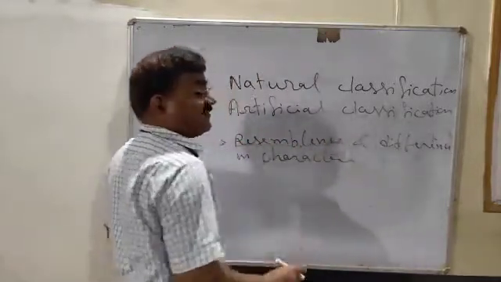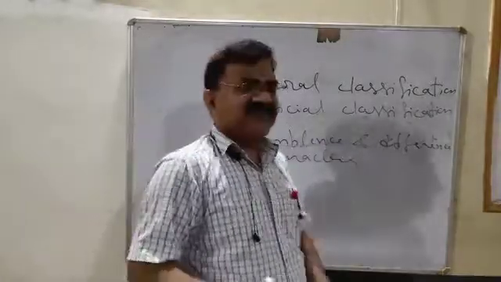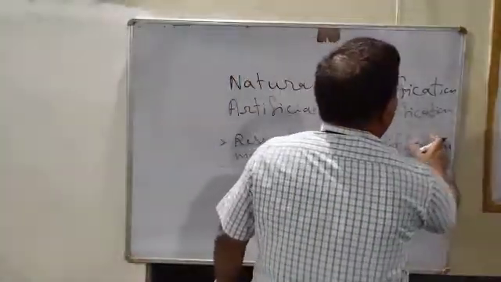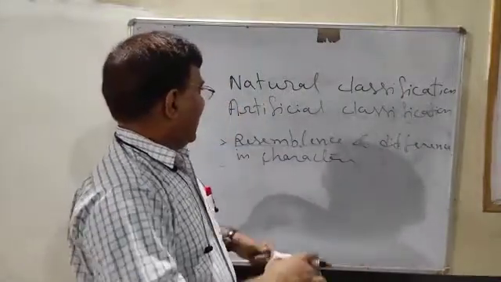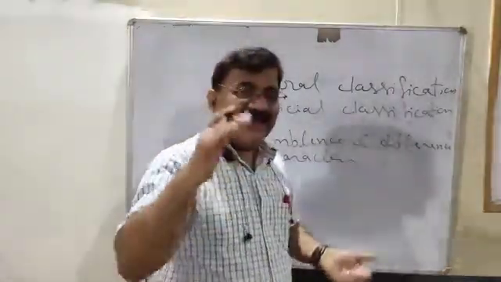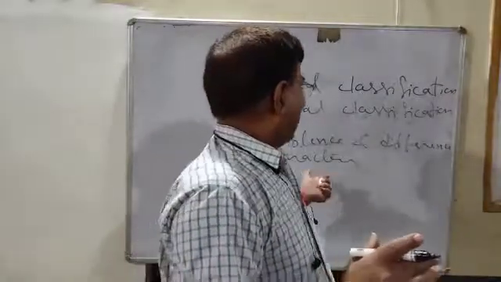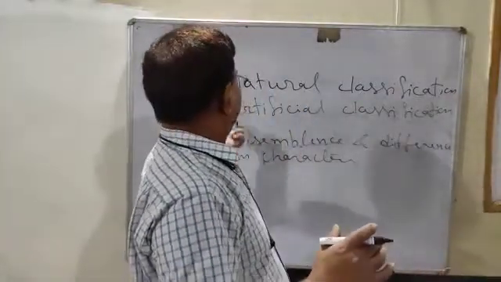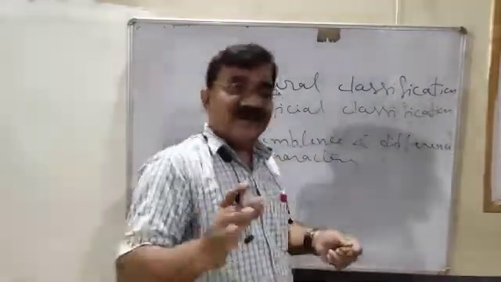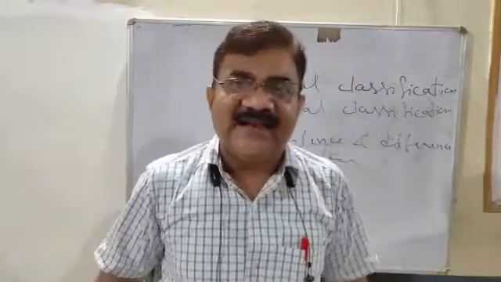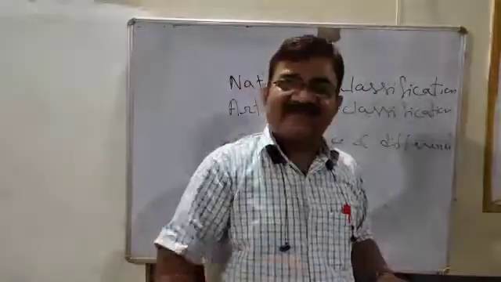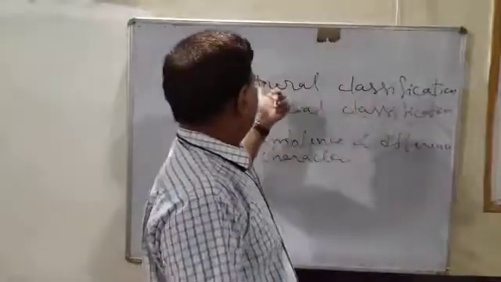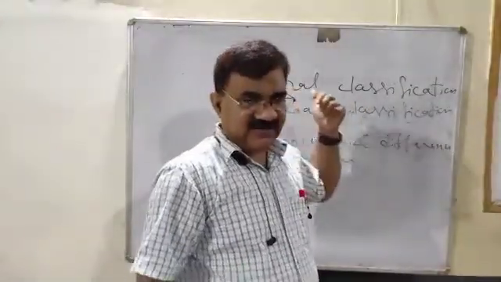Resemblance means same type and difference we know. If classification is done according to the similarity and dissimilarity, means resemblance and difference of characters, then such type of classification is called natural classification.